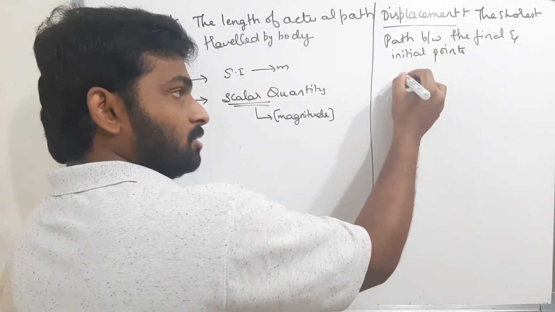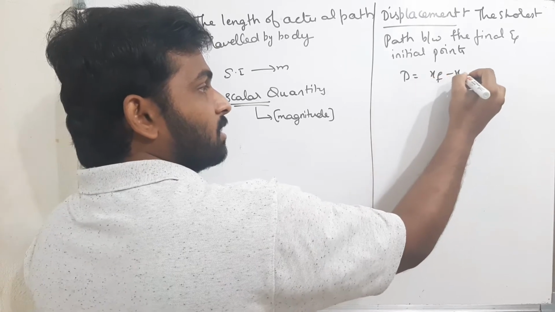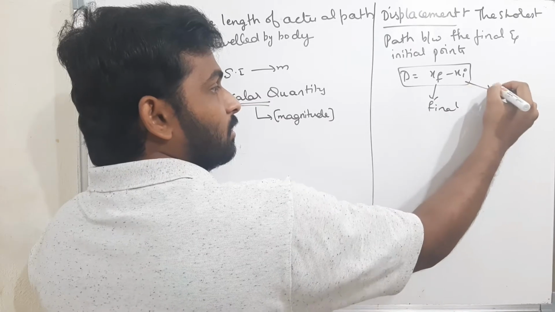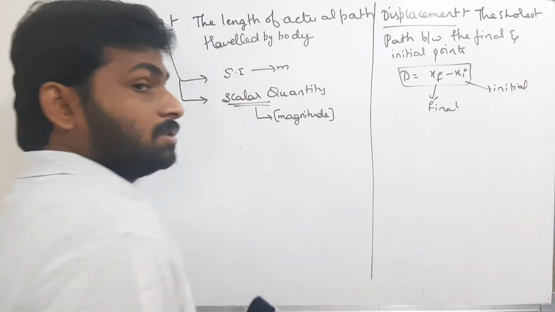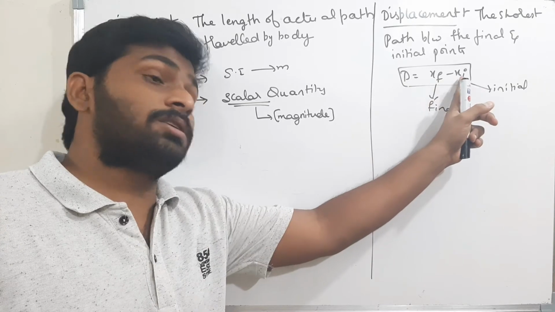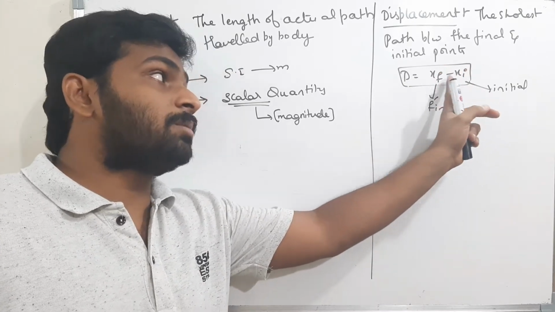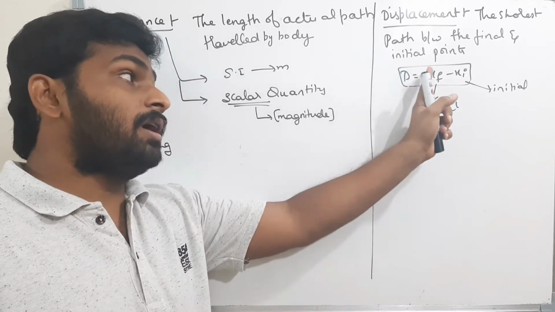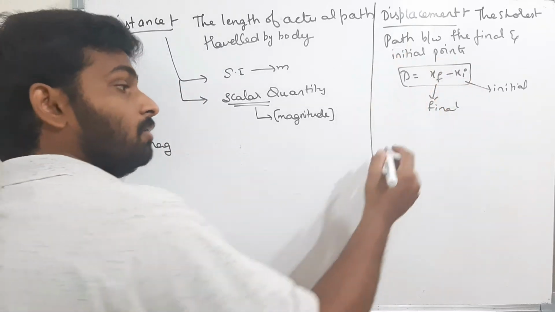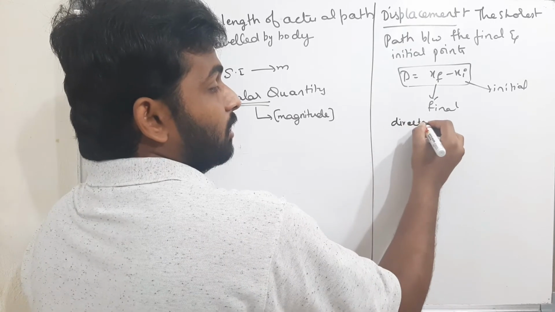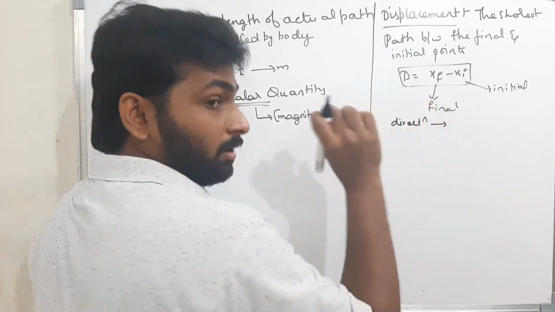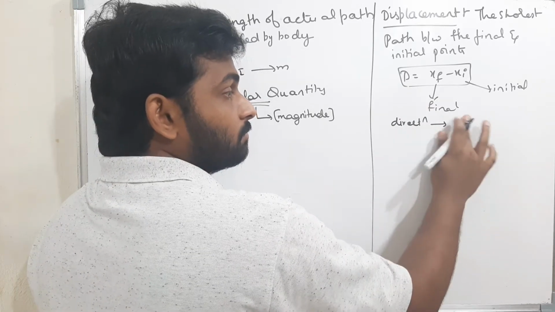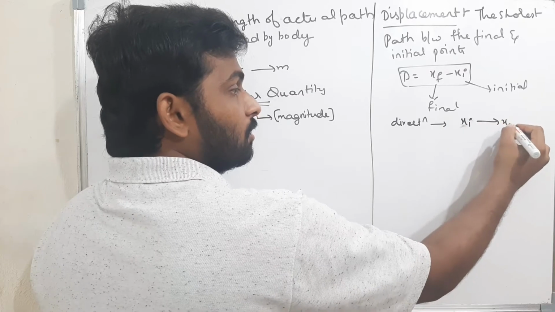Now see here, the displacement is nothing but xf minus xi, that is, final position minus initial position. Always remember, displacement is final minus initial. If you write it in reverse, initial minus final, that will be a wrong answer, as you will get the direction different. Therefore, always write final minus initial. Now, the direction of the displacement: displacement is a vector quantity, and its direction is from the initial position to the final position.